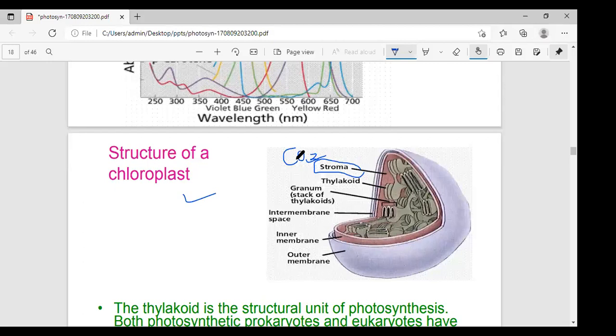Next, embedded in the stroma. See here, this is the stroma. Embedded in the stroma are the thylakoids.